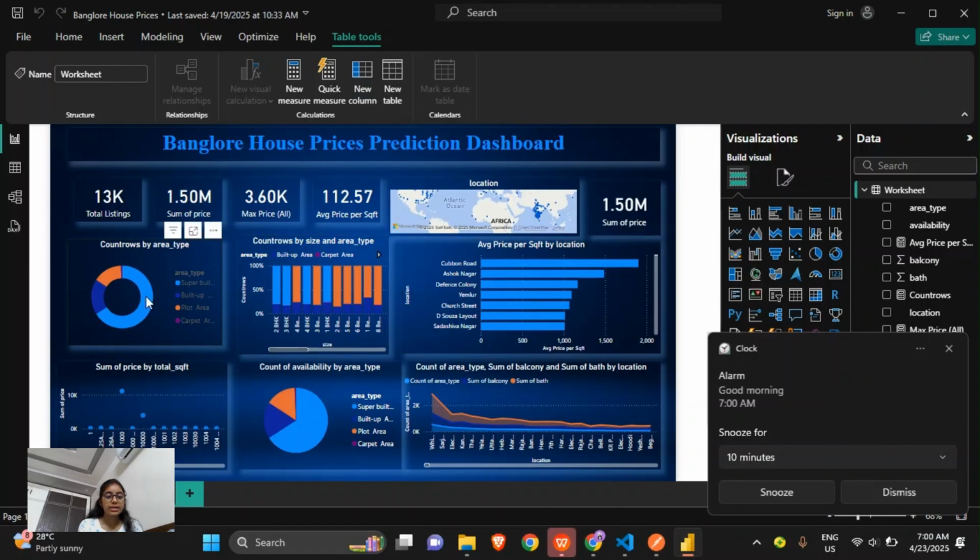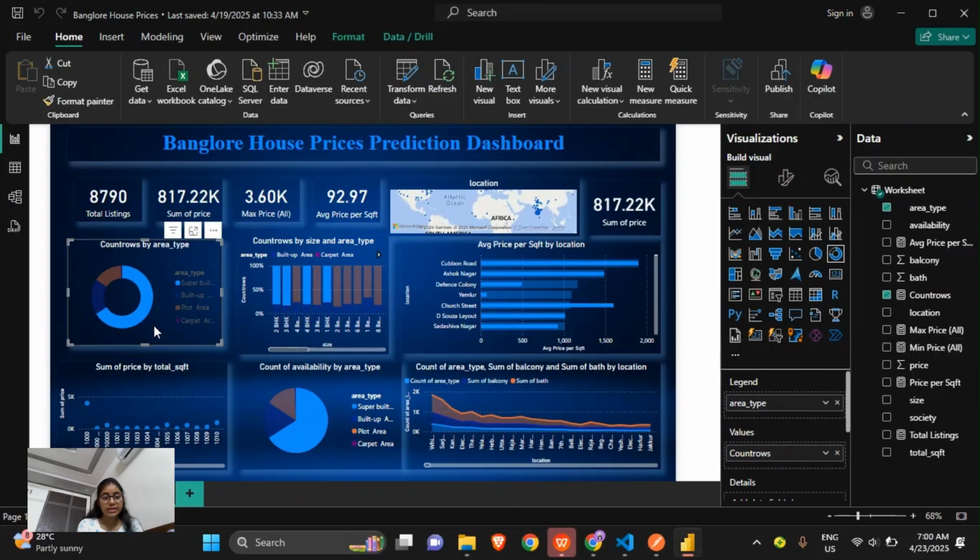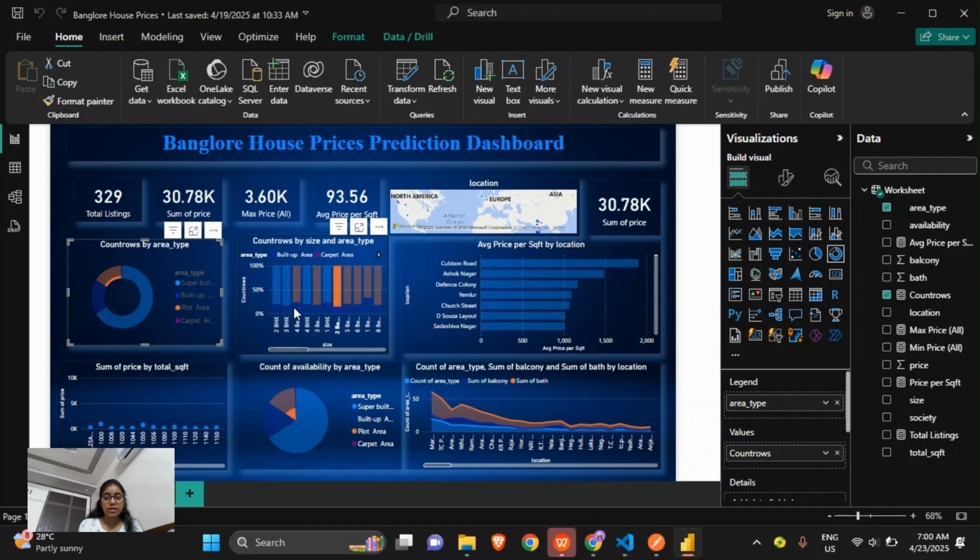Here this is a donut type chart, and if you click on this, it will show the legend, that is the area type, and the values are count of rows, that is, which type of row: super area, super built-up, how many of each type there are, and the maximum is super built-up area. And this is also the count by size, and this is a line and stacked column chart.